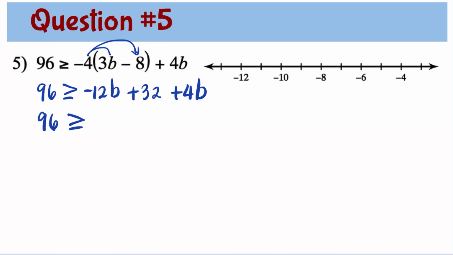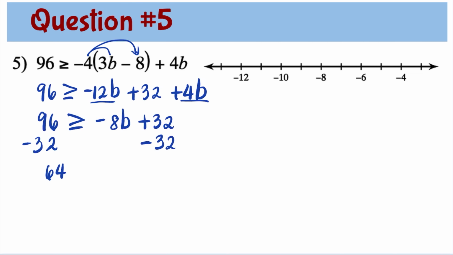Now let's simplify the right side further. 96 greater than or equal to negative 12b plus 4b is negative 8b plus 32. Now we need to do the inverse of plus 32, which is minus 32 to both sides. 96 minus 32 is 64, greater than or equal to negative 8b. Now we need to divide both sides by negative 8. 64 divided by negative 8 is negative 8. Negative 8b divided by negative 8 is positive 1b.